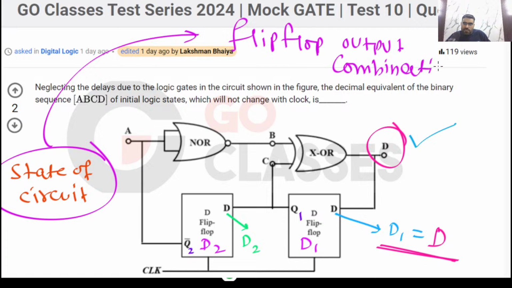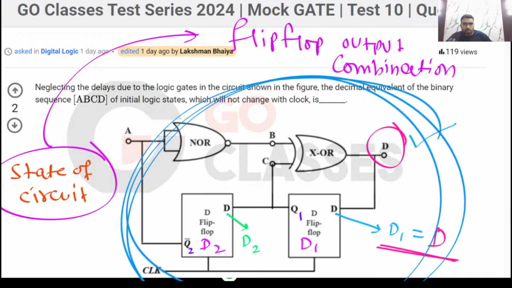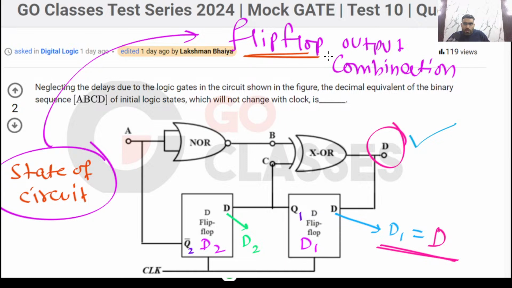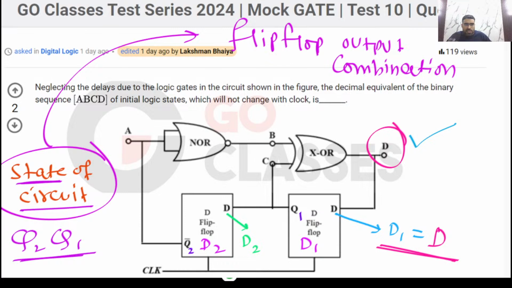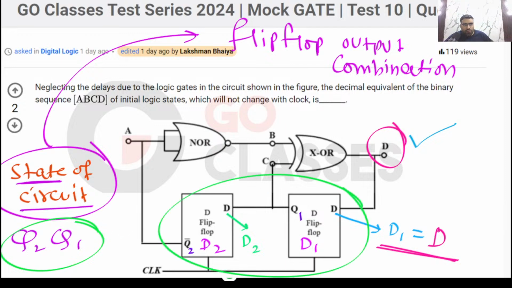How many flip-flops are there? Please understand the state of the circuit. This circuit is given to you. The state of the circuit is the flip-flop output combination. There are 2 flip-flops, so the state of the circuit will be simply Q2, Q1.